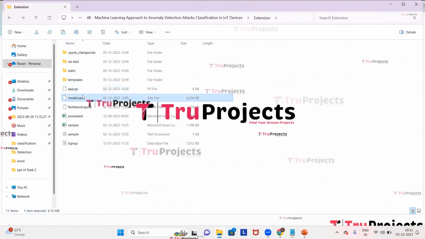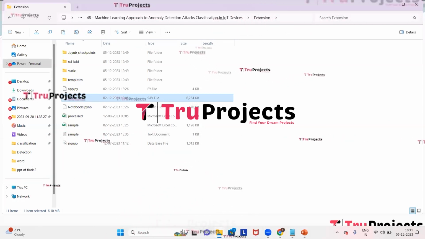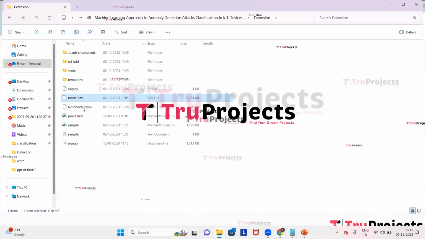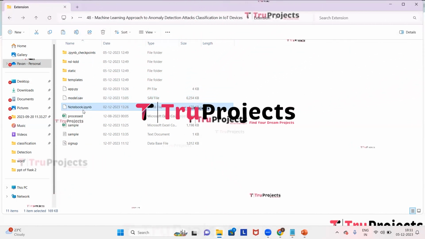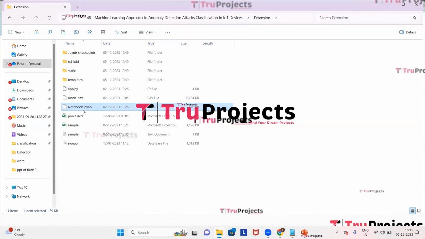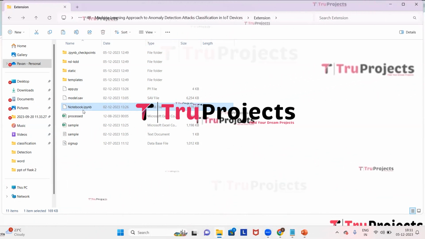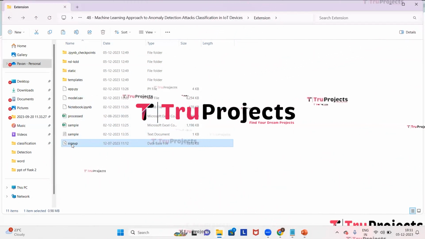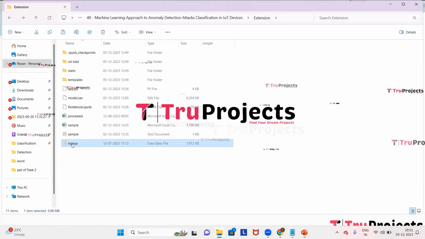This is the model file, and this file contains the algorithm information and that will be loaded into the project code during runtime. This is notebook file. This is a Jupyter notebook file which contains a combination of code, graphs and outputs all in one place. It allows users to write and execute code in individual cells, making it a popular choice for data science. This is sign up file. This is the database file used to store the user information.